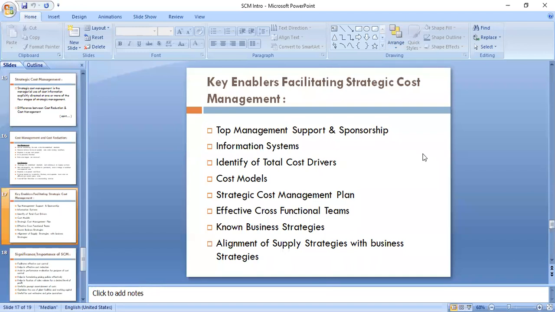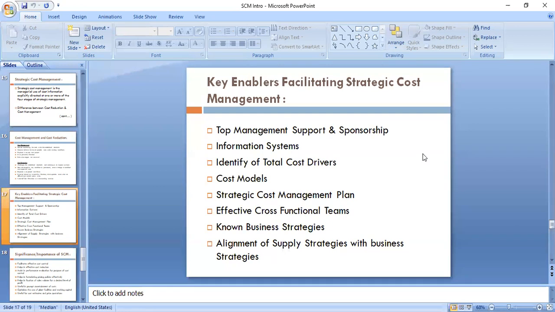Have you studied this management information system? Management information system is very important. You will find that most of the multinational companies become very successful because they have very good information systems.